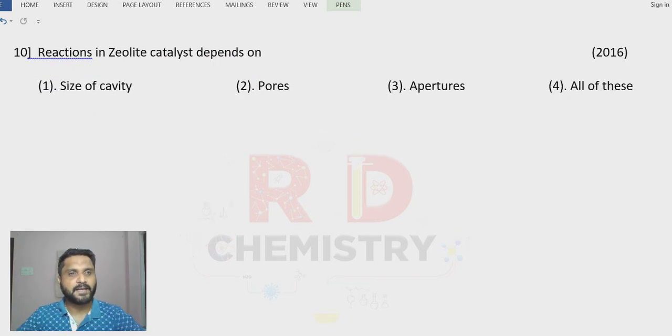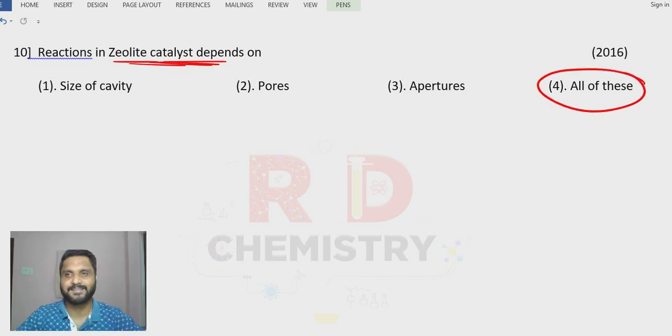Question number 10. Reactions in zeolite catalyst. Zeolites have a honeycomb-like structure. There are cavities, there are pores, and there are also apertures. Okay, so the answer is all of these. The fourth one is the answer.